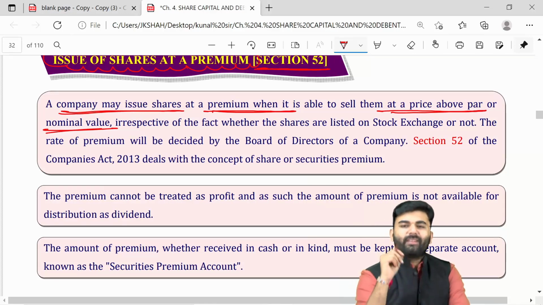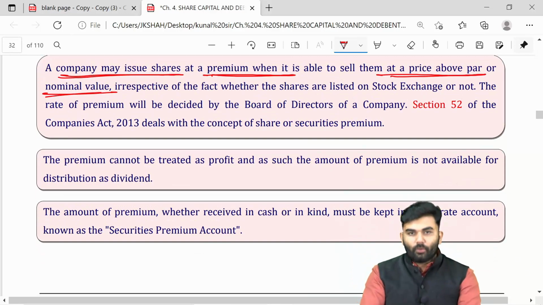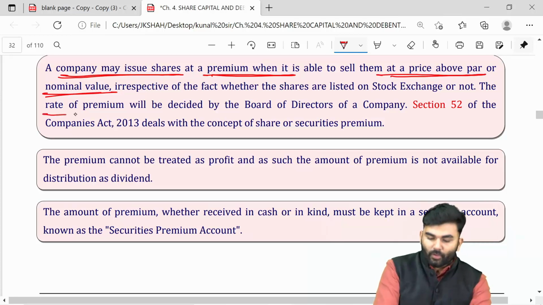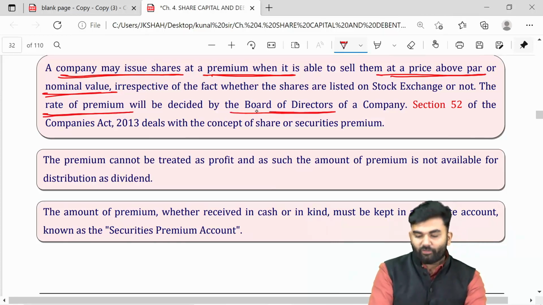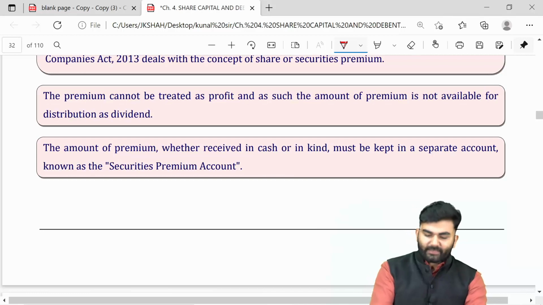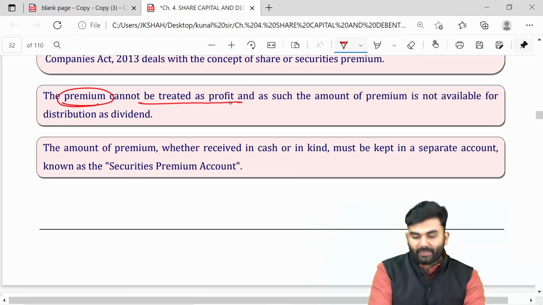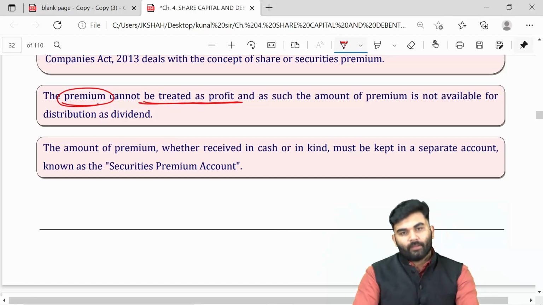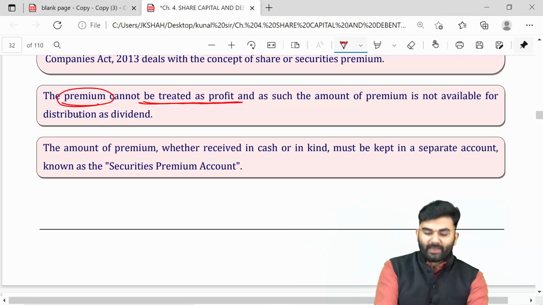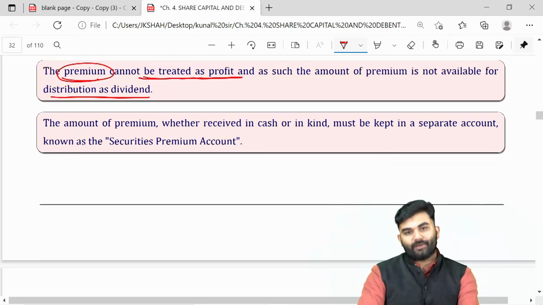It is the board of directors of the company who will decide the rate of premium. Whatever is the premium the company is going to receive, that premium cannot be treated as a profit. If you start treating it as a profit, then it should be made available for distribution as dividend.